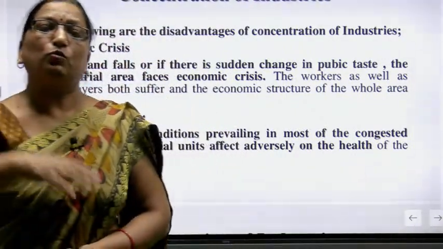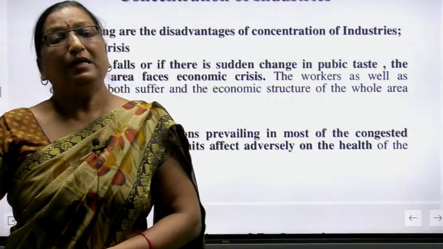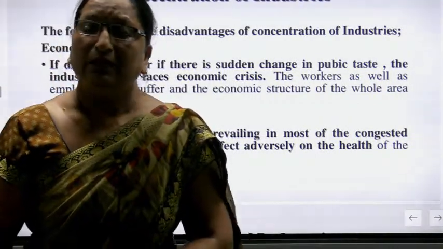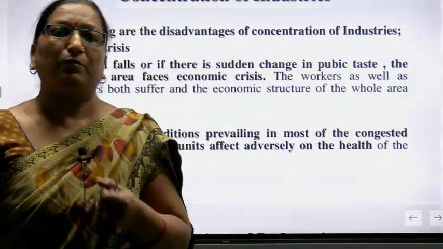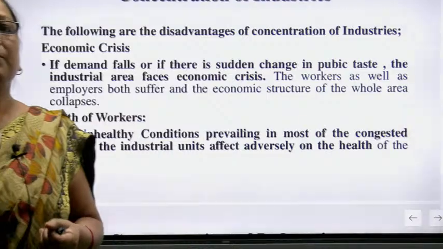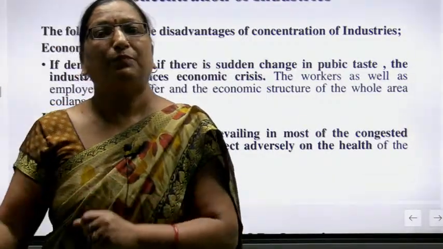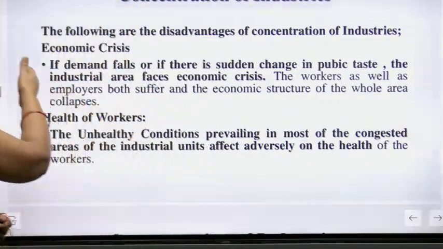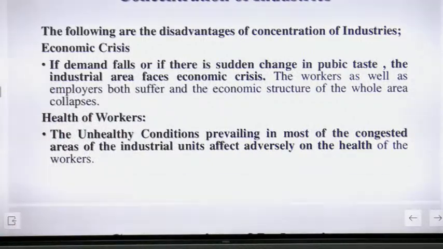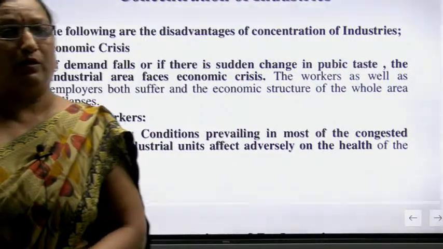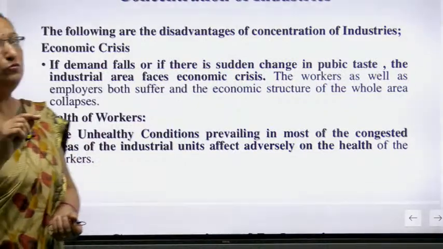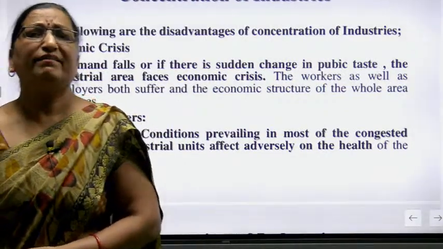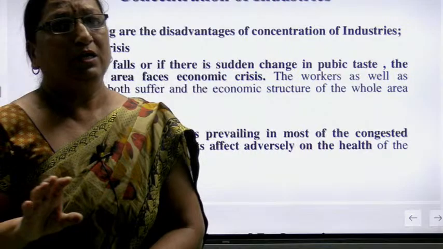Worker इतनी दूर से रोज आ रहा है, ठीक है. If weather condition is not there, अगर वेदर कंडीशन जो है वो प्रॉपर नहीं है तो क्या होगा? वर्कर मान लो कभी बारिश में भीग गया या आपकी इंडस्ट्री में कोई हार्मफुल केमिकल हो रहा है उससे उसकी हेल्थ पर इफेक्ट हो रहा है तो it is very harmful for the workers. So health of the workers is also very important. If you are talking about disadvantages, there is health of the workers. So we have to concentrate and focus on the health of the workers also.